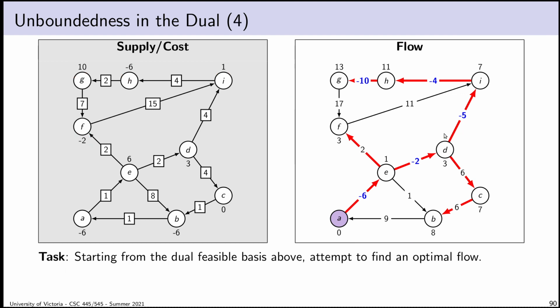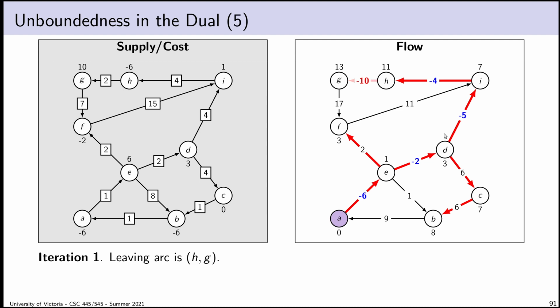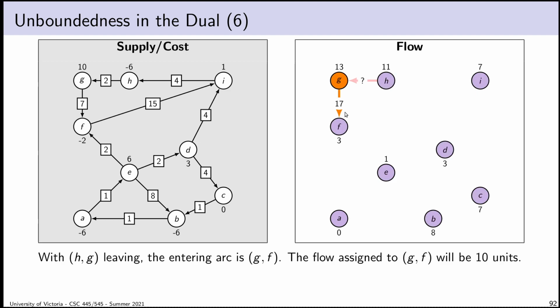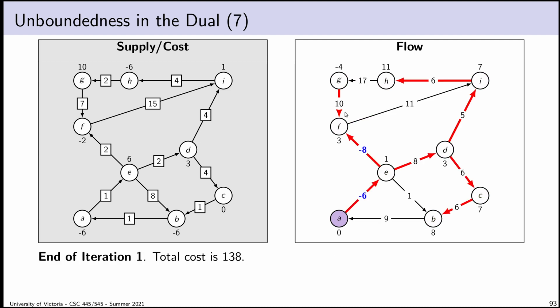So let's try doing some dual pivots. So here is a dual feasible basis. Let's do some pivots. Okay, so the first thing with the largest coefficient rule, we're going to go through just, it'll be good practice. We'll go through a few pivots. So our leaving arc is HG, and then we predictably are probably going to add that. Yep, there it is. Good. Okay, we take a look again. Our total cost is 138 for all that's worth.